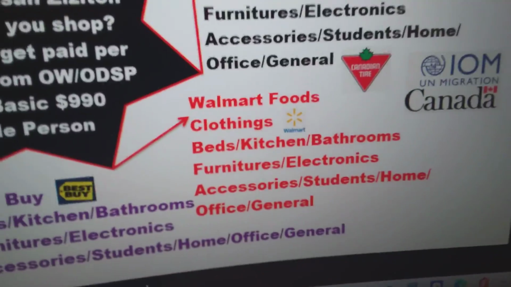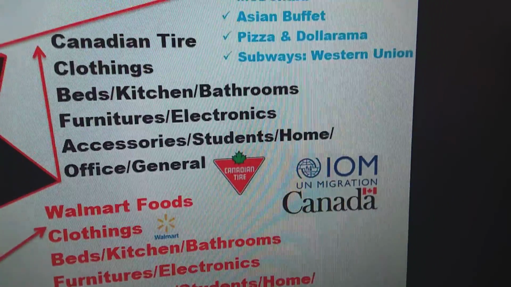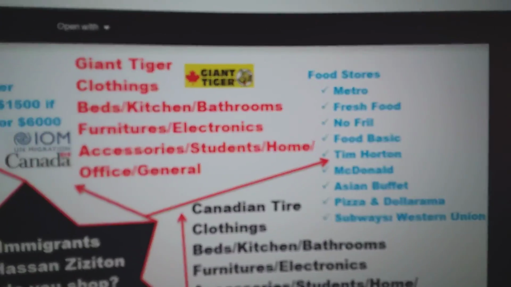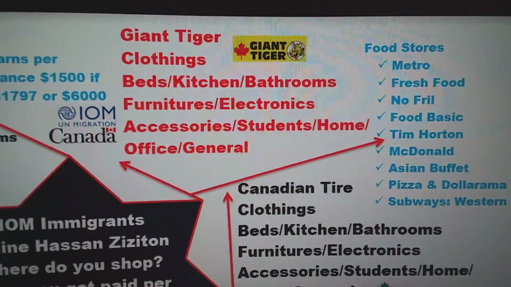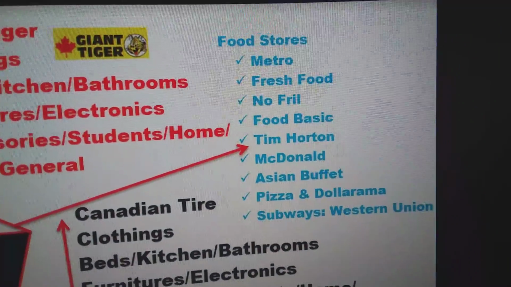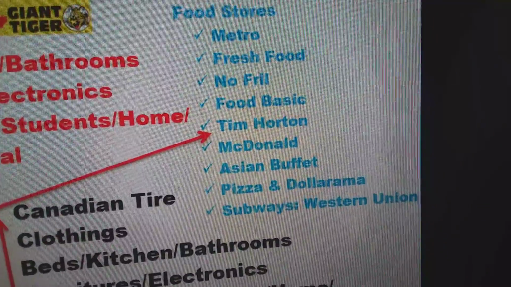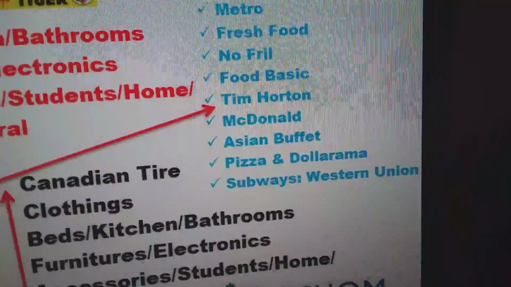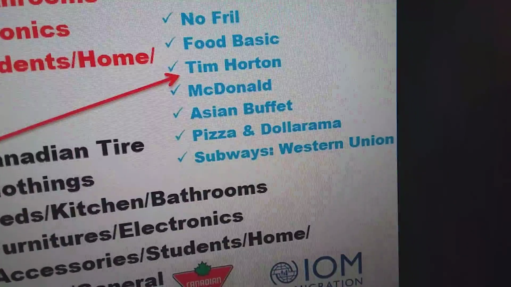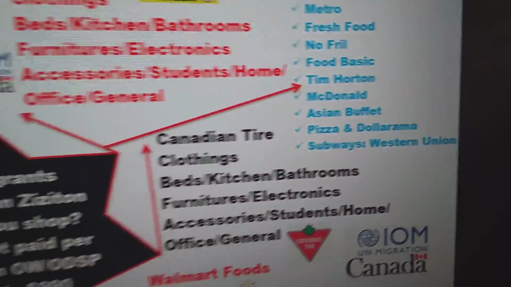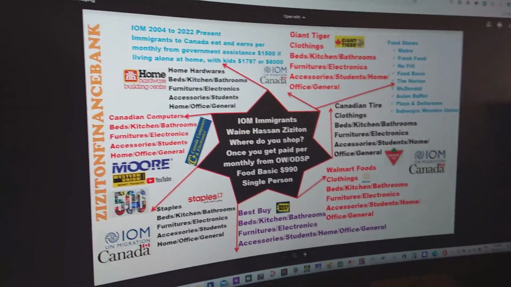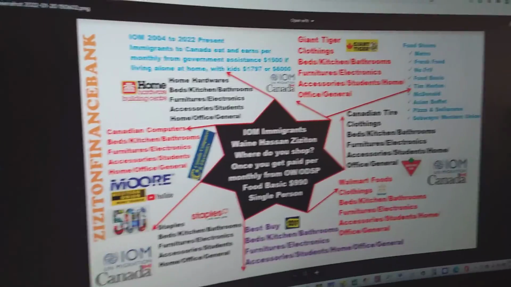I do shop Walmart, of course, Canadian Tire, and I do shop in Giant Tiger, and then the food stores, Metro, Fresh Food, No Frills, Food Basics, Tim Hortons, McDonald's, Asian Buffet, Pizza, Subways, and then the Western Unions. That is regarding where the immigrant really shops.